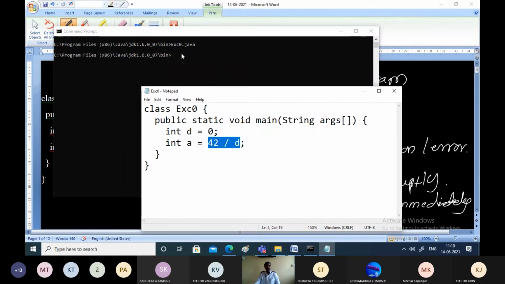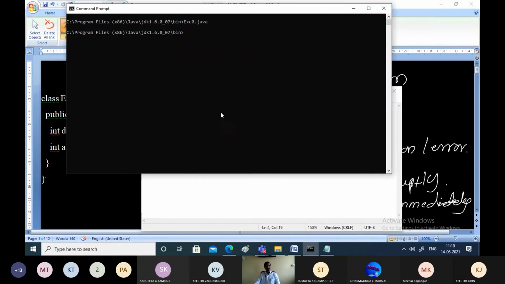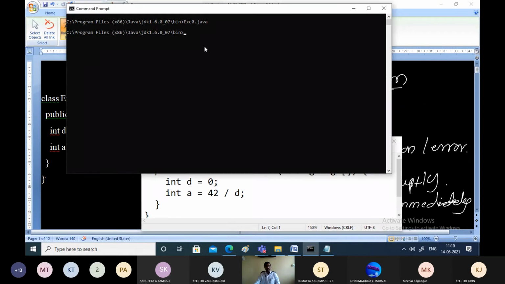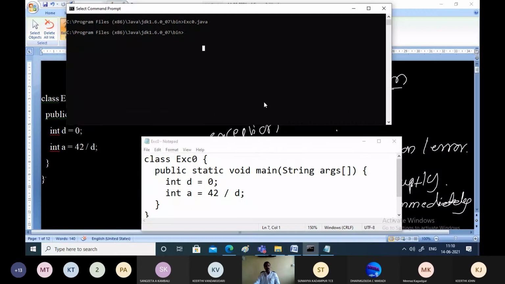This is what we are trying to do. Right now, I'll compile that program with the erroneous situation. javac Exception0.java. Enter.